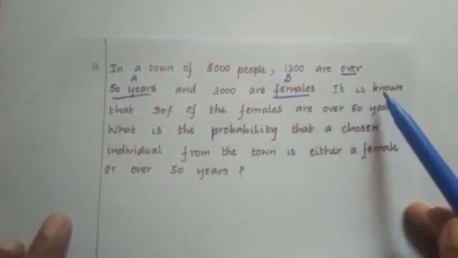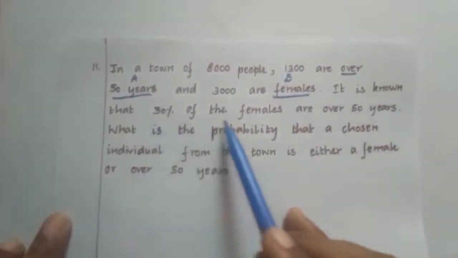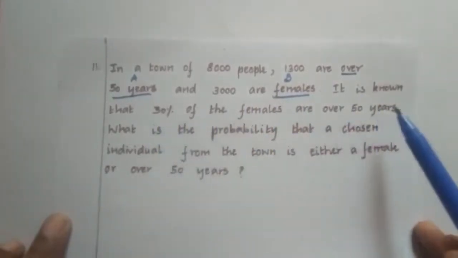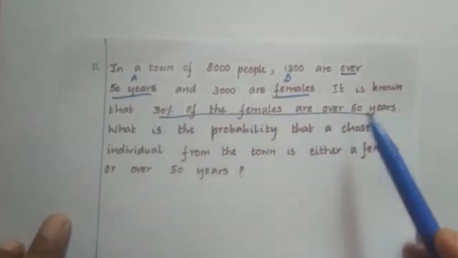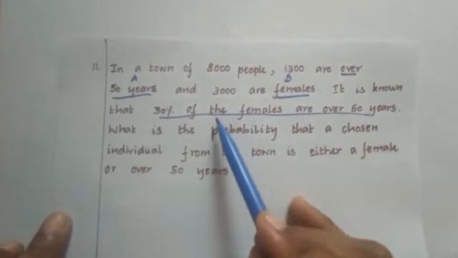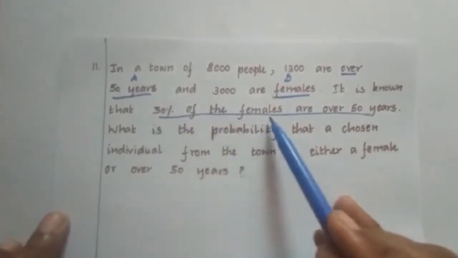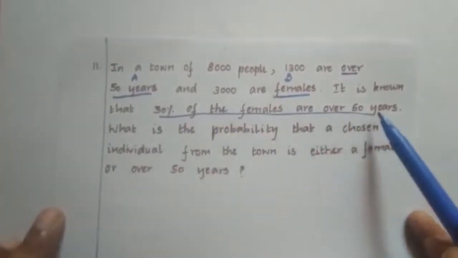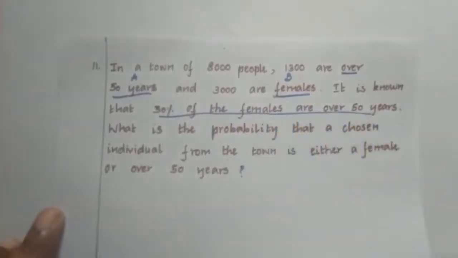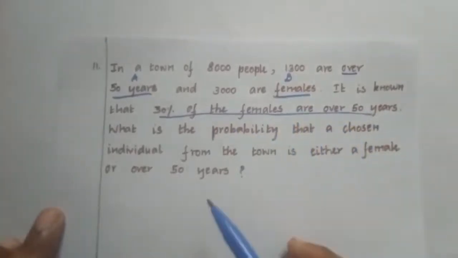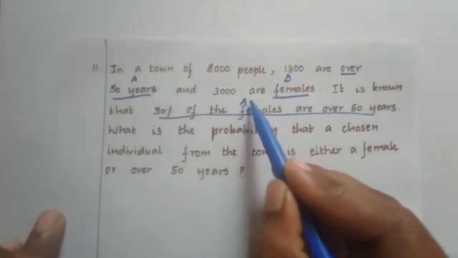It is known that 30% of the females are over 50 years. So what is the meaning of this line? 30% of the females are over 50 years, which means that A intersection B.